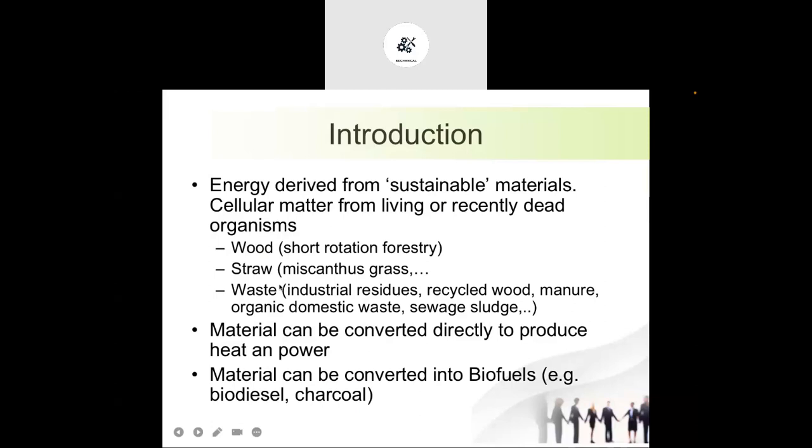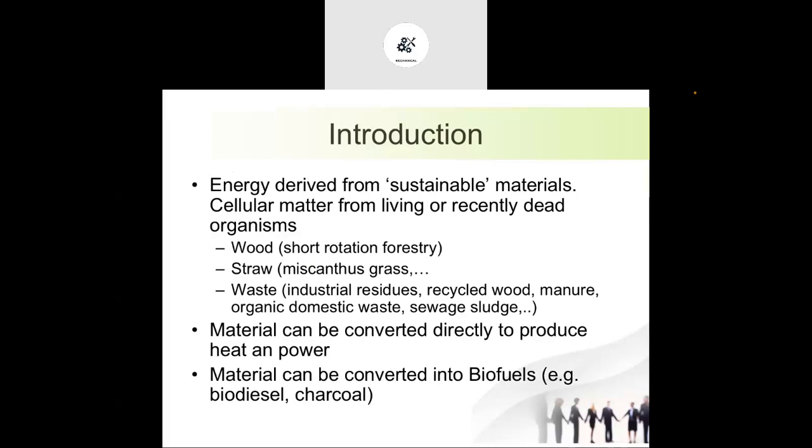Some examples are wood and straw, which is obtained from different types of grass. Then there is waste from the agriculture industry, the recycled wood industry, different organic domestic waste, and sewage sludge. All those are called biomass, and that biomass is used to generate power or biomass energy.